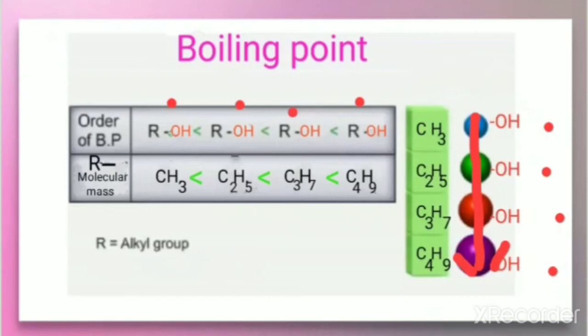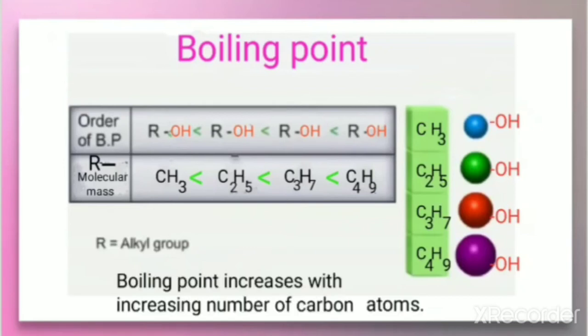Methyl alcohol has the lowest molecular mass, so it will have the minimum boiling point compared with ethyl, propyl and butyl alcohol. So with the increase in the size of the alkyl group, the boiling point increases. That means the boiling point increases with the increasing number of carbon atoms.